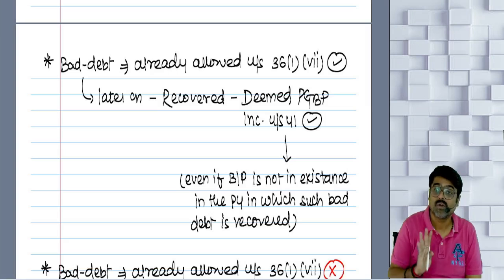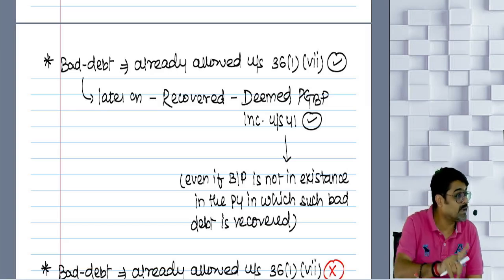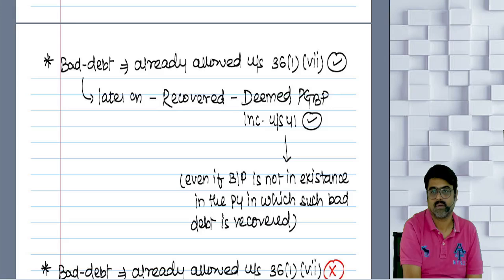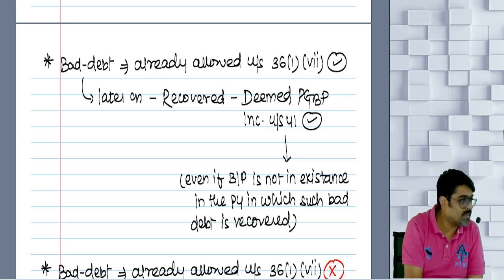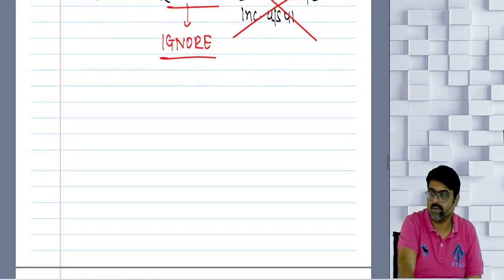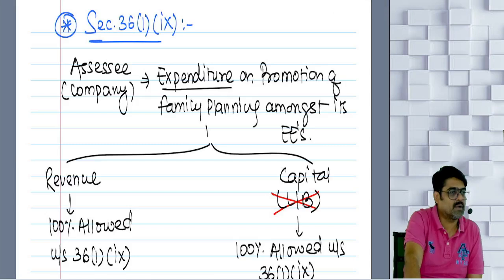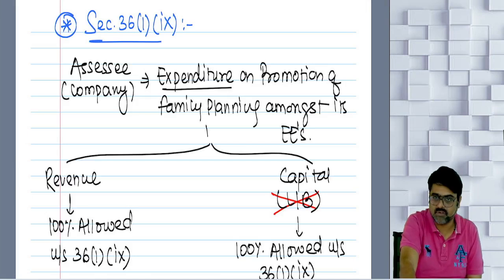As per section 41, there is no requirement that the business should also be in existence in the year of bad debt recovery. Will you remember this? This was your clause number 7. Bad debt recovery. Now clause number 9. Whatever I will speak, just remember that only. No need to get into details of this section, okay?